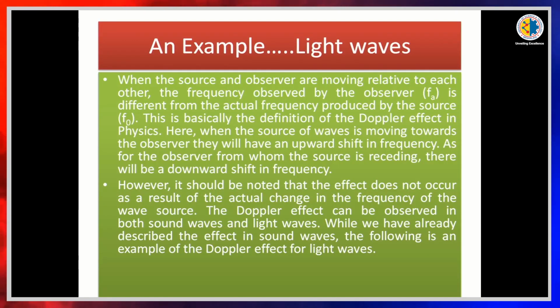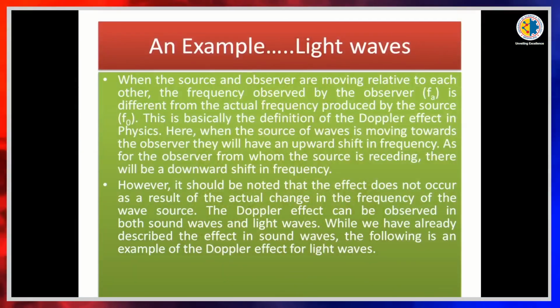Now, an example in the case of light waves. The Doppler effect happens in waves such as light waves and sound waves. So, in the case of any wave situation, the Doppler effect happens. Now, we are going to discuss the case of light waves.